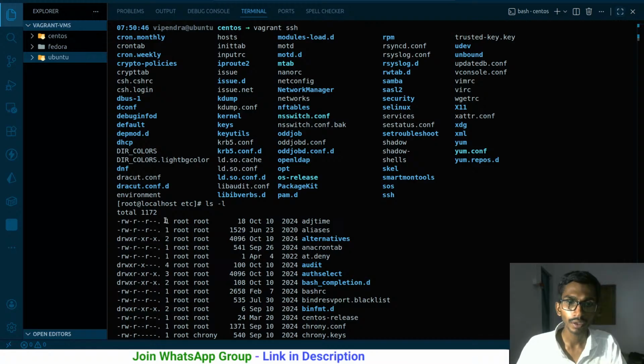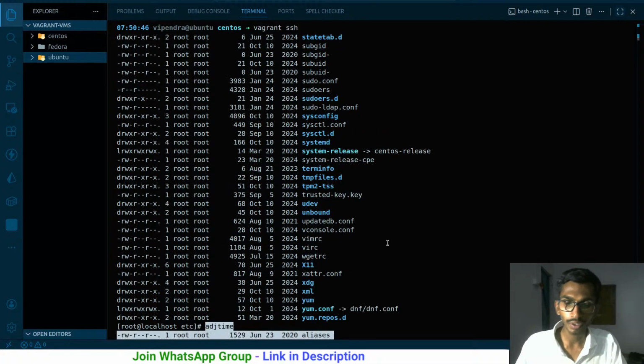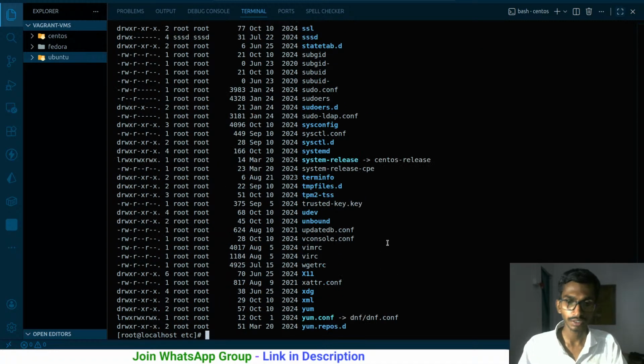Yeah, here we are. Well, I don't really know what this number is all about, but I have this user. So this is the root user, this is the group, this is the time when it got created, this is the year, and this is the name of the file. Alright, what I have to do over here: ls -l will just simply give me all of them, but I have to filter them. So I'm gonna be filtering them based on the host name.